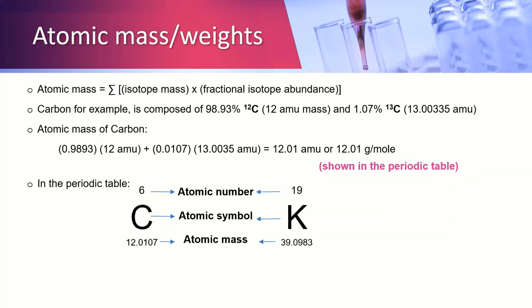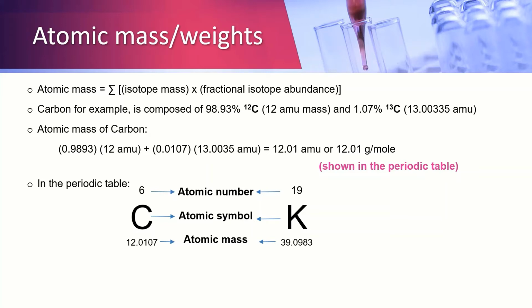So the atomic mass of carbon is equal to 0.9893 times 12 AMU plus 0.0107 times 13.0035 AMU, which is equal to 12.01 AMU or 12.01 gram per mole as shown in the periodic table.